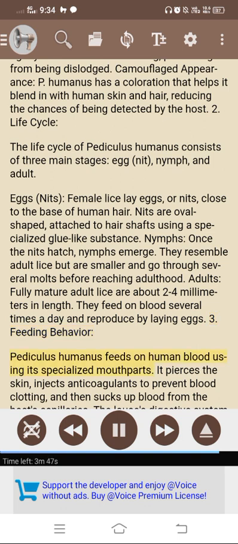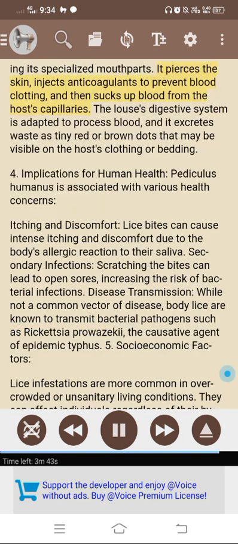3. Feeding behavior. Pediculus humanus feeds on human blood using its specialized mouthparts. It pierces the skin, injects anticoagulants to prevent blood clotting, and then sucks up blood from the host's capillaries. The louse's digestive system is adapted to process blood, and it excretes waste as tiny red or brown dots that may be visible on the host's clothing or bedding.